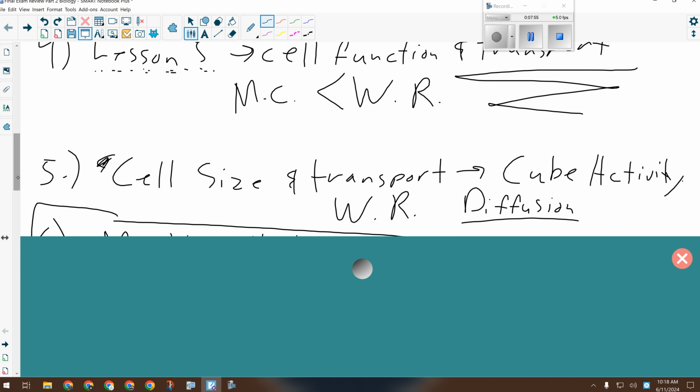Very often you will find that I make an effort to combine more than one topic into a question. That makes the test shorter and gives it fewer questions, but it means you have to have that level of detail in those answers. If I'm comparing cells that are big and small, you've got to talk about diffusion and you've got to talk about surface area and volume, all that kind of stuff. You've got to work more than one thing into your answer. And you could also mention that cells carry out basic functions. There are ways to work it all in there.